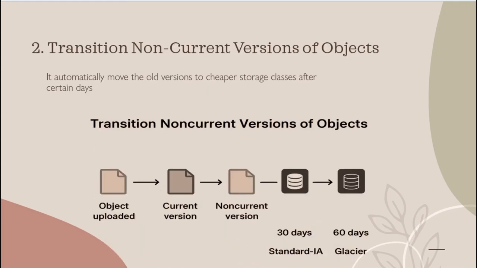And the second rule is transition non-current version of object. And here consider the same example. If I upload the file with the name demo and it becomes version 1, and when I again upload the file with the same name, then it becomes the non-current version. And this rule is only applicable for the non-current version of object, so it will move the older version of the object to other storage classes after certain days.